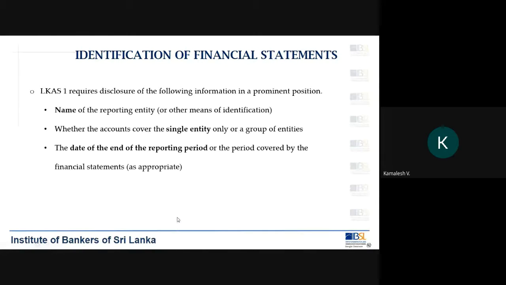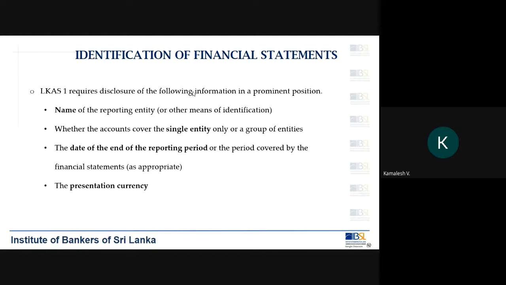The date of the end of the reporting period. So if your financial year is 1st of January to 31st December, the 31st December will be the date of the end of the reporting period. And of course, the presentation currency. In which currency you are going to present your financial statements, whether it is Sri Lankan rupees or US dollars.